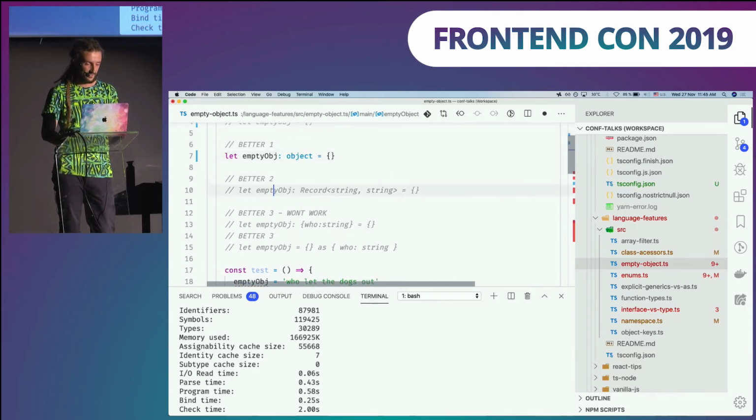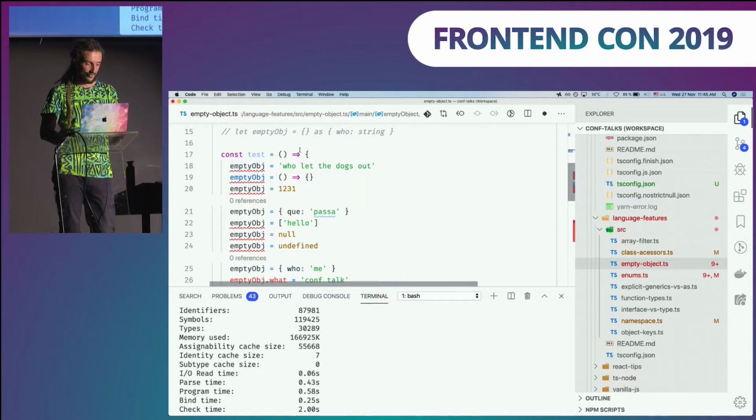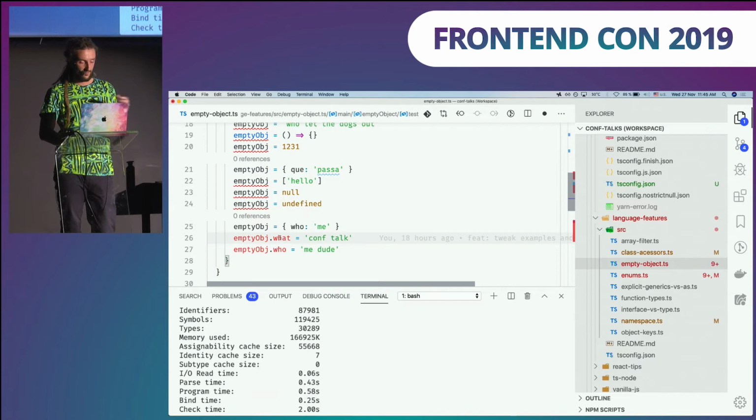So that makes sense. What's the better option? You can define a Record type with this empty object, and now we will have errors, right? You cannot assign strings, like non-objects. It has, again, one design flaw because you can set any kind of property on this object.